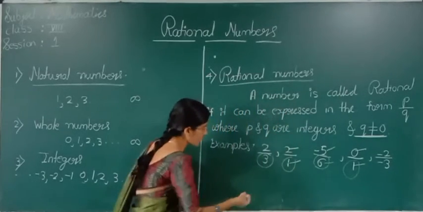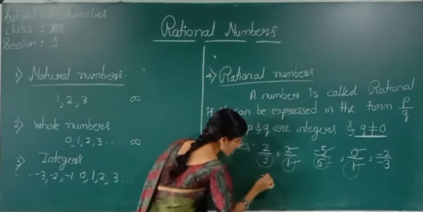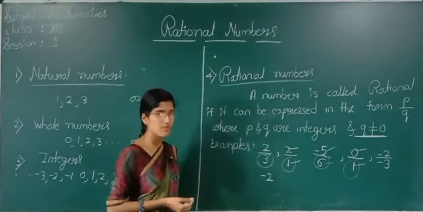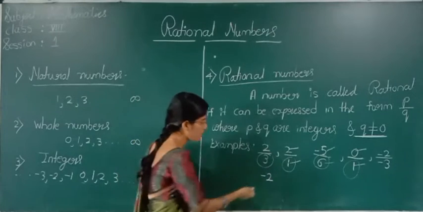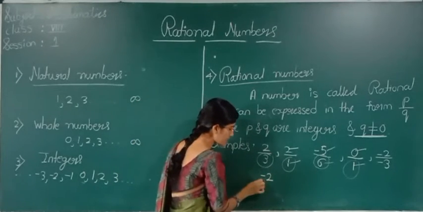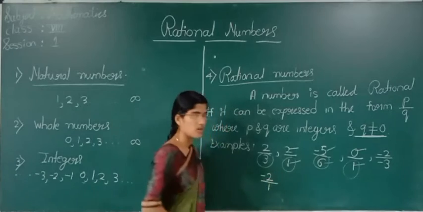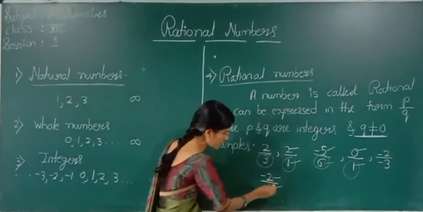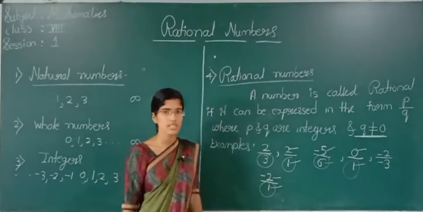Now if I ask you, is minus 2 a rational number? Yes, minus 2 is a rational number because we can write it as minus 2 by 1. Here minus 2 and 1 are integers and the denominator is not equal to 0.